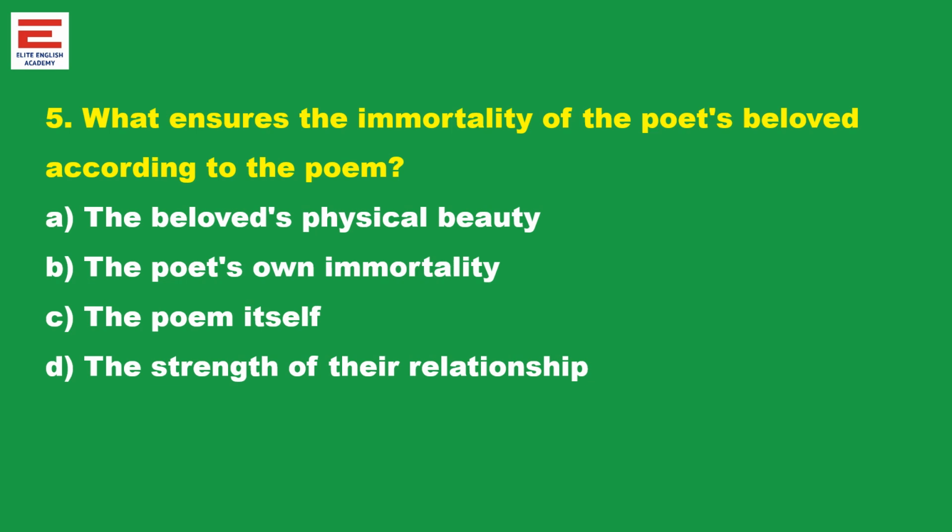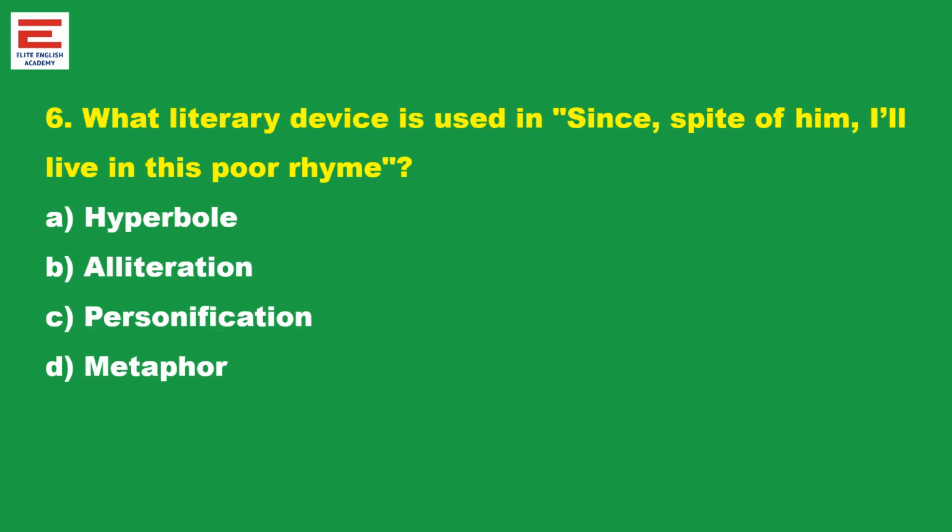What ensures the immortality of the poet's beloved according to the poem? Beloved means here the fair youth. Is it that person's physical beauty, or the poet's immortality, the poem itself, the strength of their relationship? Definitely the physical beauty will vanish. The poet does not say he will die, but his poetry will survive. So the poem itself. What literary device is used in "in spite of him, I will live in this poor rhyme"? It is personification. It is an obvious answer.